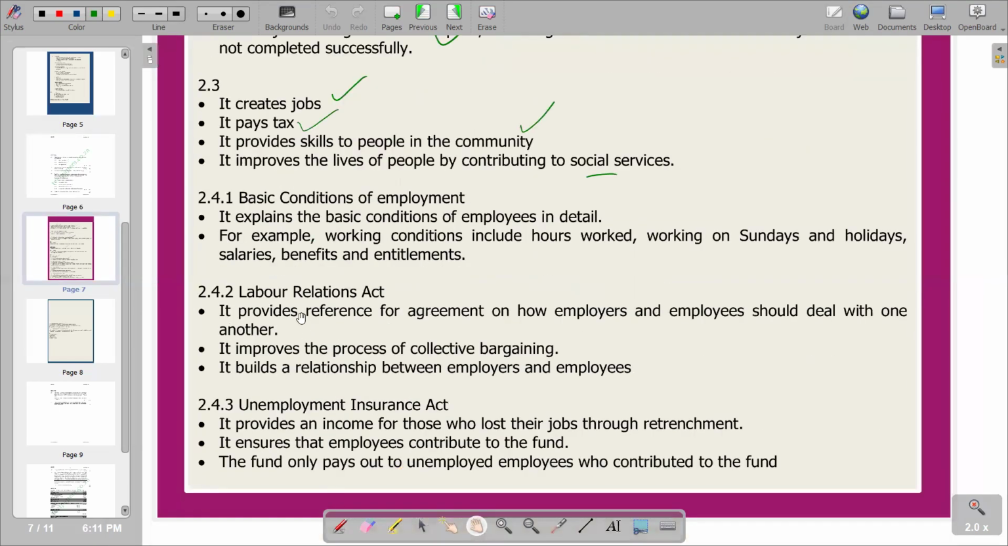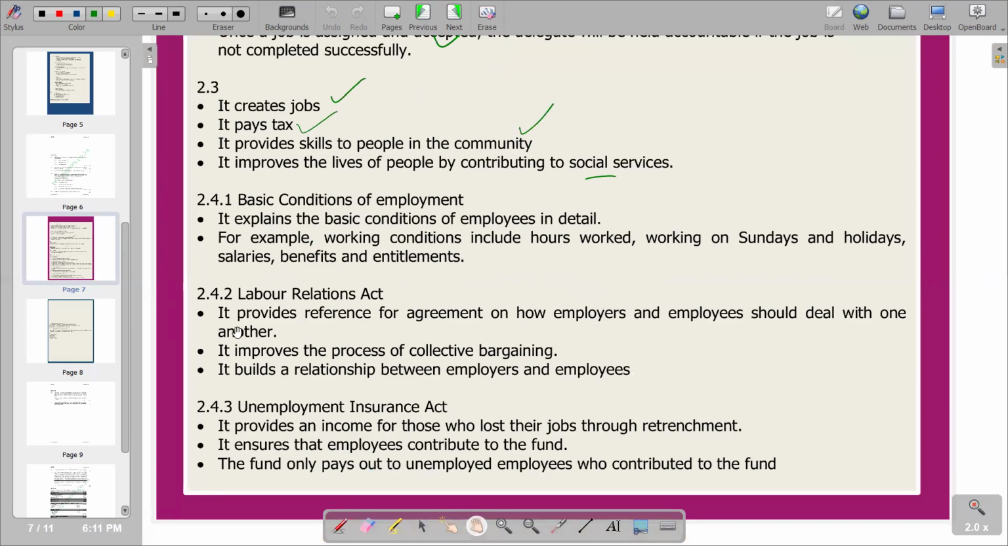Then the second one, we've got the Labor Relations Act, which is explained as it provides reference to agreement on how employers and employees should deal with one another. That's the first point. And then second point, it improves the process of collective bargaining. And then it builds a relationship between employers and employees. So that's the Labor Relations Act.